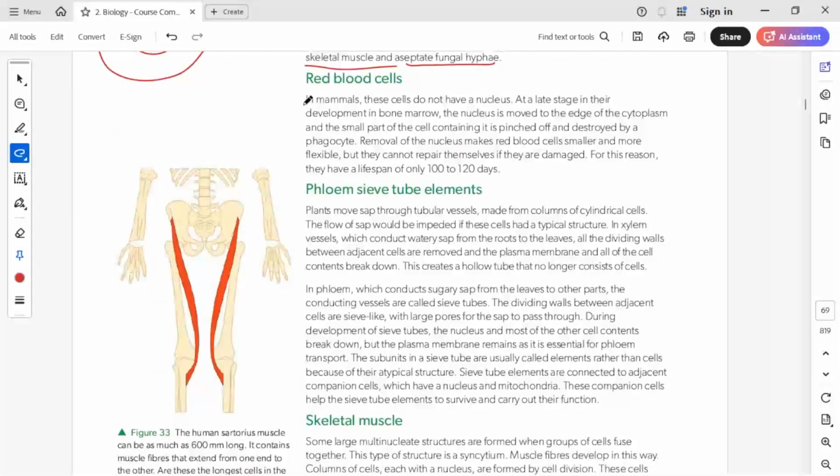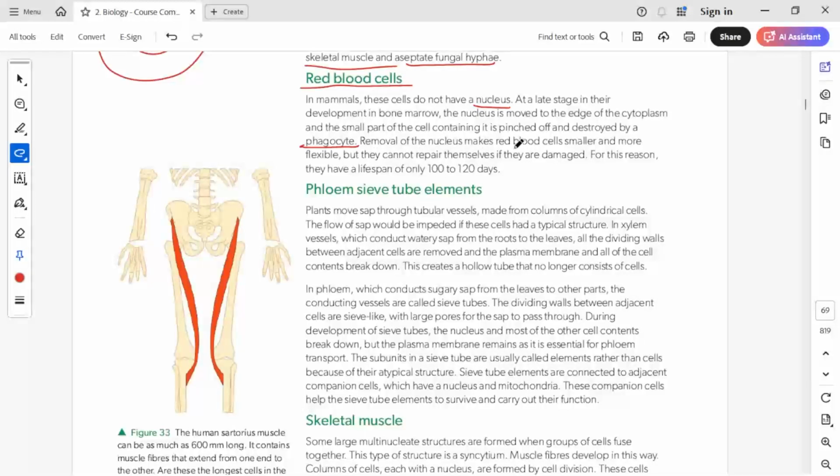Red blood cells in mammals do not have a nucleus. A mature red blood cell will not have a nucleus. The newly formed red blood cell might have a nucleus, but slowly it gets degenerated. At a later stage in their development in bone marrow, the nucleus is moved to the edge of the cytoplasm, and the small part of the cell containing it is pinched off and destroyed by a phagocyte. Phagocytes are other cells that engulf the extra material that is present and then digest it.